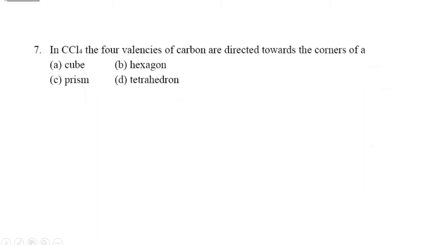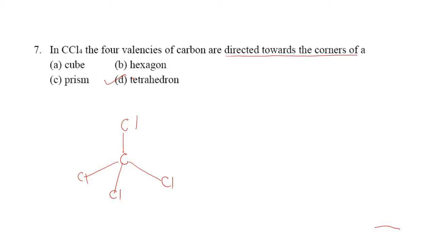And let us have the next question here. In the next question we can see CCl4, carbon tetrachloride, with 4 valencies. We know that carbon is tetravalent, and the 4 chlorine atoms, which are the bonding atoms, are directed towards the corners of a tetrahedron.